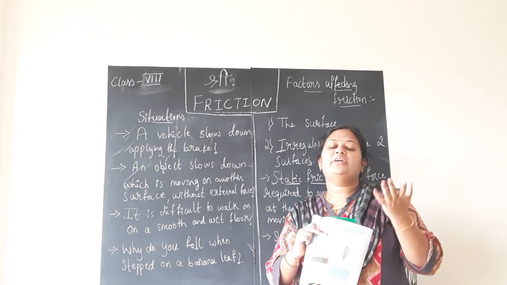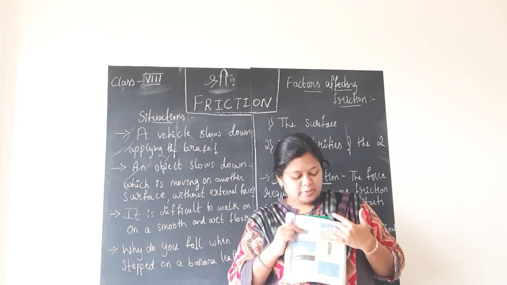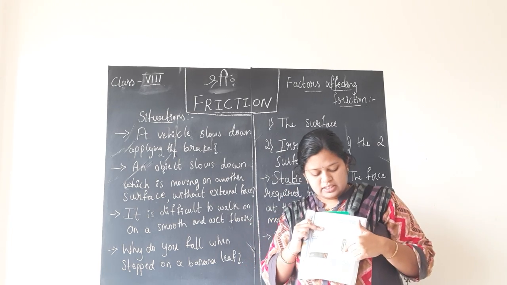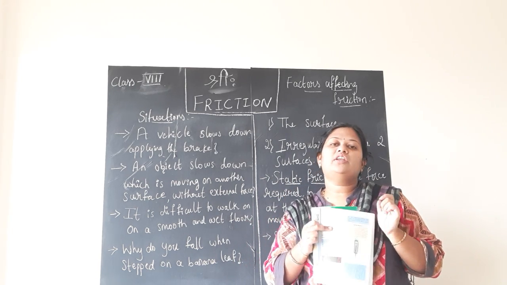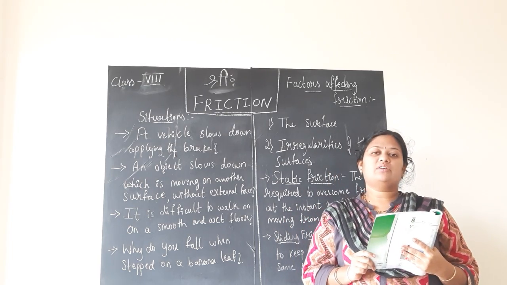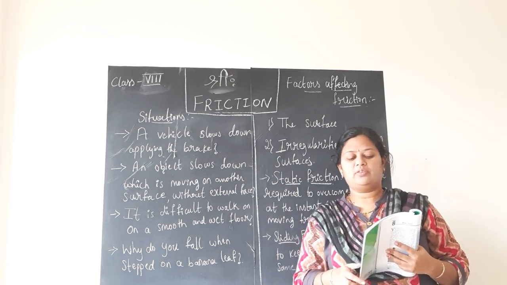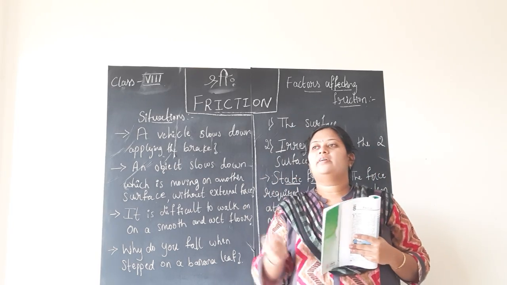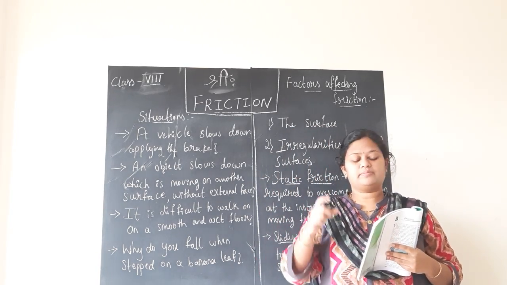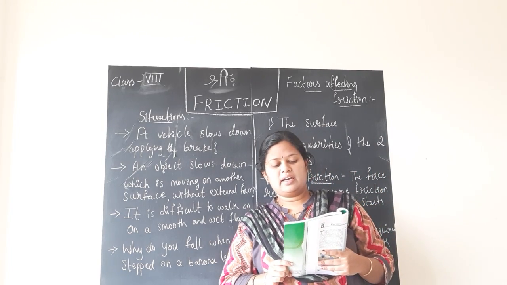In different measuring instruments, you might have studied about this spring balance, children. So, spring balance, the name itself tells us it has a spring motion. This picture of the spring balance has been given in your textbook, and they have also explained it. So, let us understand what is spring balance and then go back to the activity. The spring balance is there in the physics lab, children. I can show it to you. I will show you how it works, and that video also I will send it to you.